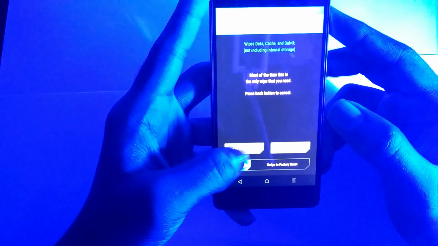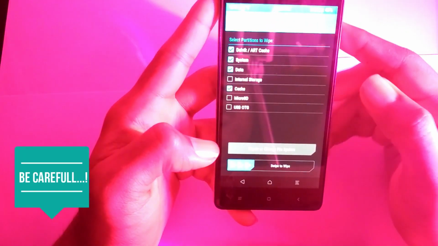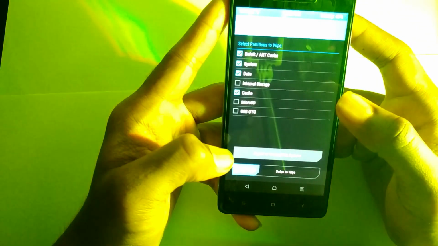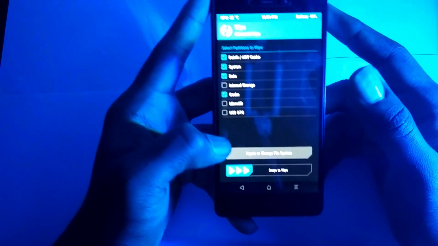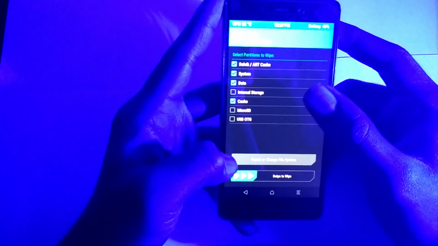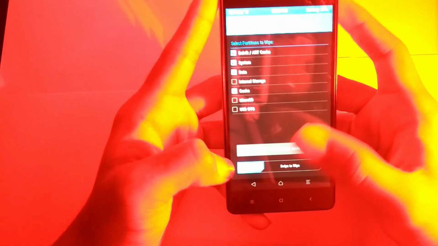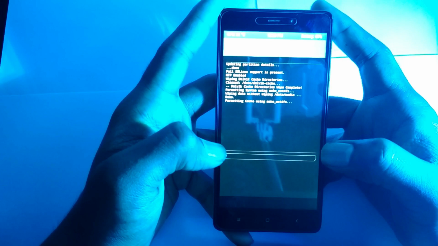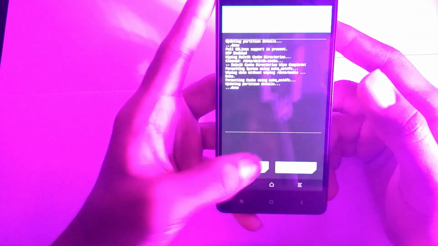Go to the wipe section, go to the advanced wipe, take the first three and the fourth one, that is Dalvik, system, data and cache. I'm not clearing the internal storage, which might erase all the images and videos and my data, and actually both the zip files are in the internal storage, so I will not be formatting or wiping that. So just swipe this. After the swipe, your old operating system will be completely removed. So just go back.